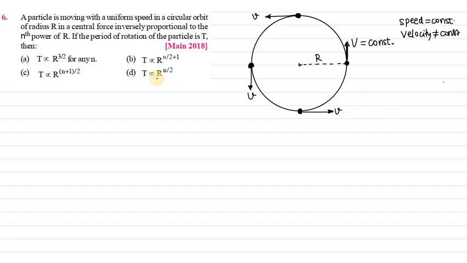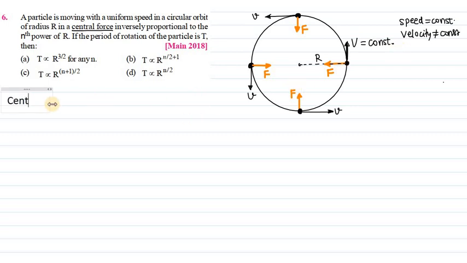Now, a particle is moving at uniform speed in a circular orbit of radius r in a central force. What is the meaning of central force? The force which is always directed towards a fixed point is called central force. In a circular motion, the force is acting toward the center, always toward the center. So that is what the central force is.